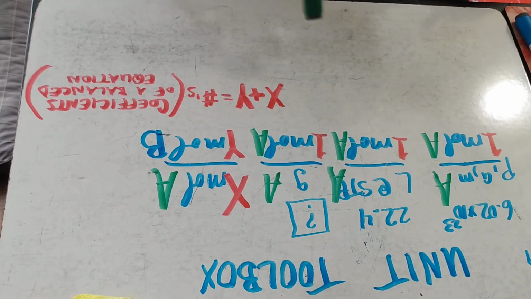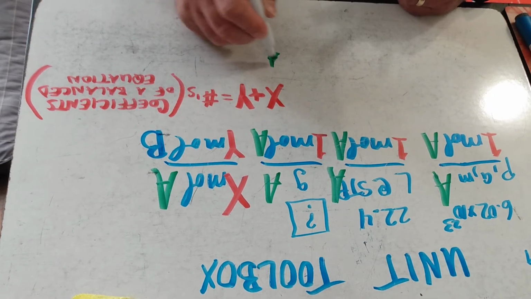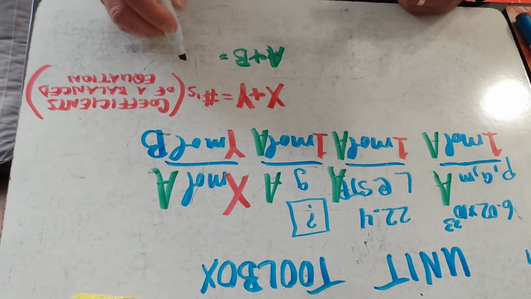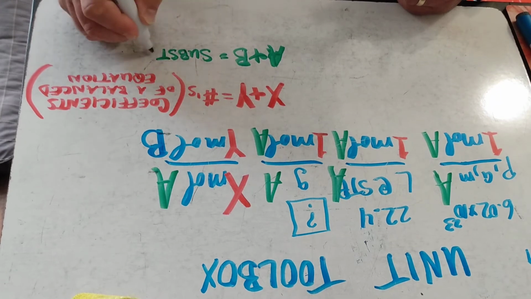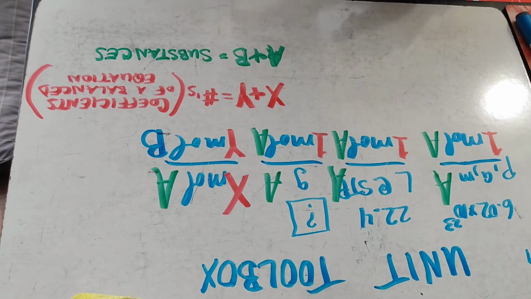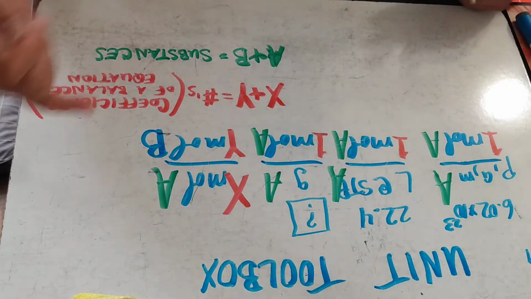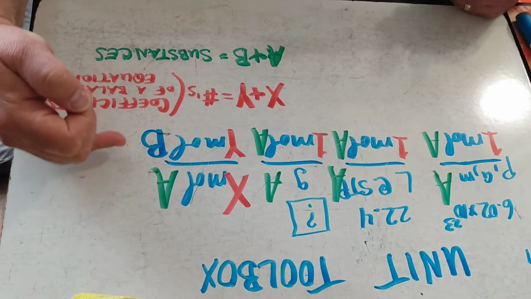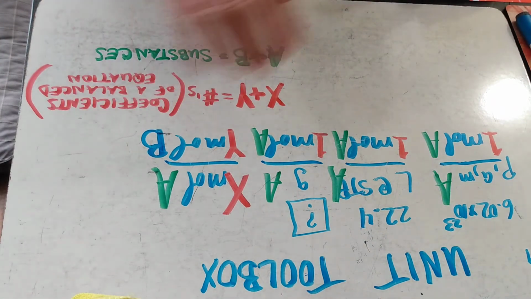Now, your A and B for that, A and B equal substances. A and B will obviously be different substances. So you could have chlorine and sodium chloride, or chlorine and sodium, or whatever combination, whatever mixture you want there.